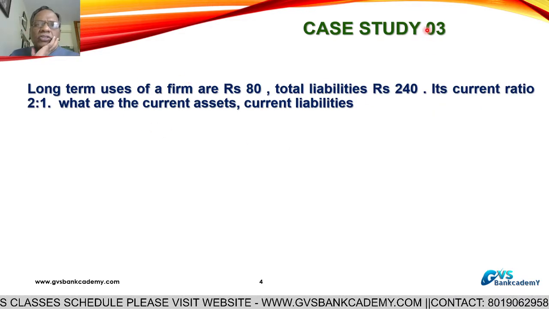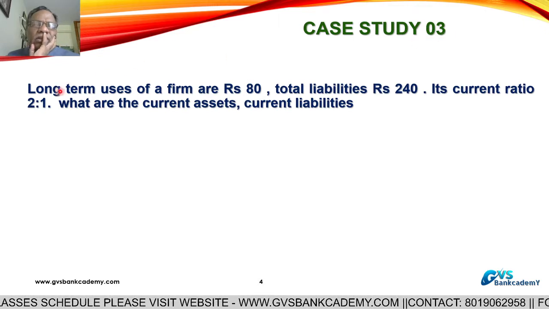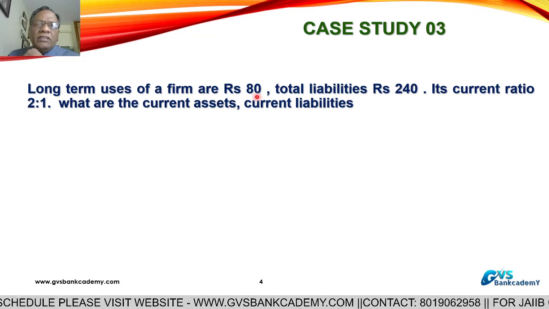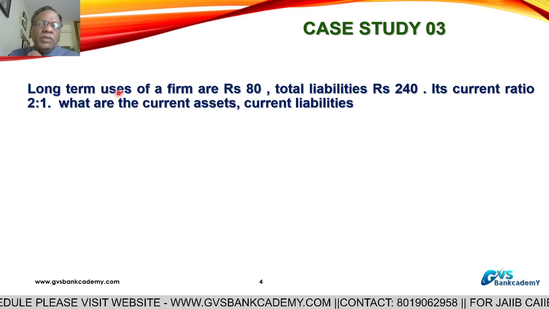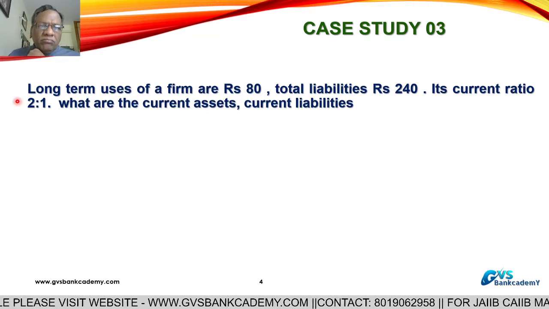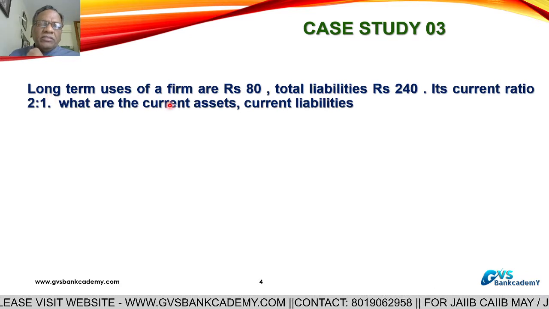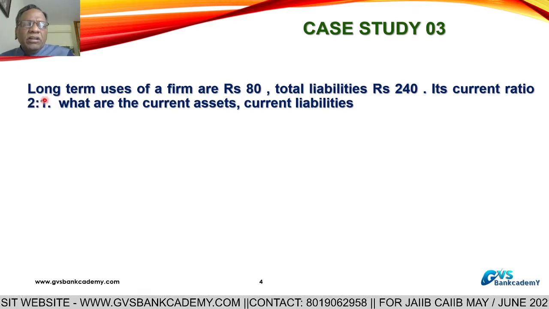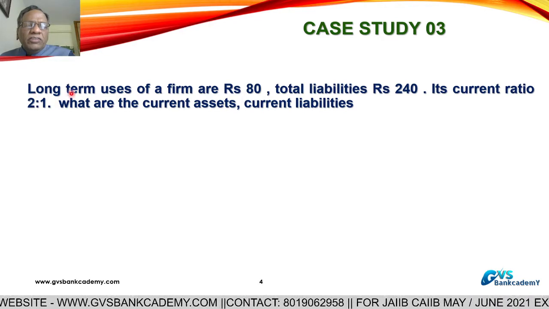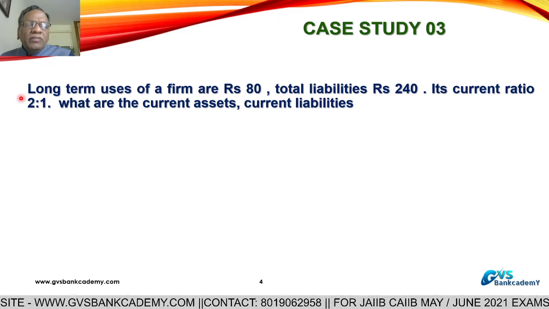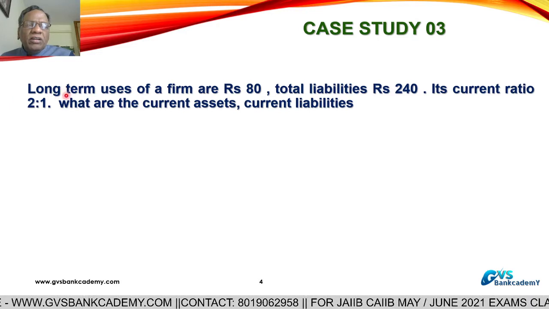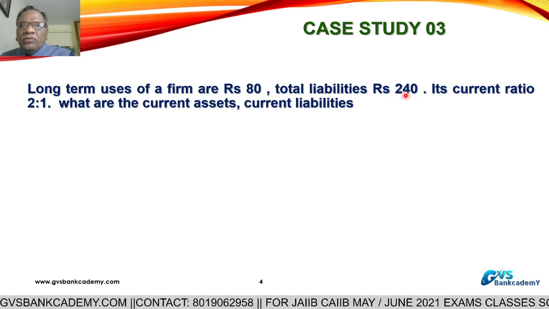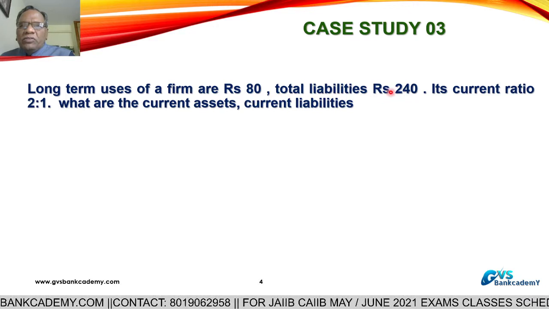Long term question number 3. Case study number 3. Long term uses of a firm, long term uses 80 rupees. Long term uses means normally investment in fixed assets, long term purchase of fixed assets, investment in the long term assets. That is called long term use, which is 80 rupees. Total liabilities 240, balance sheet total liabilities 240.